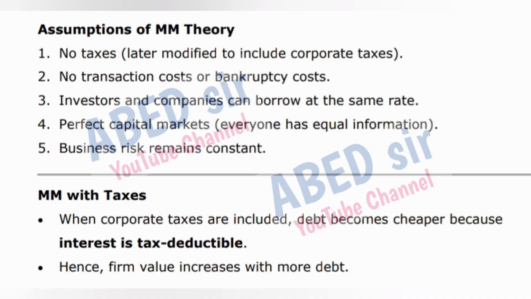Assumptions of theory. 1. No taxes, later modified to include corporate taxes. 2. No transaction costs or bankruptcy costs. 3. Investors and companies can borrow at the same rate. 4. Perfect capital markets, everyone has equal information. 5. Business risk remains constant. With taxes. When corporate taxes are included, debt becomes cheaper because interest is tax deductible. Hence, firm value increases with more debt.